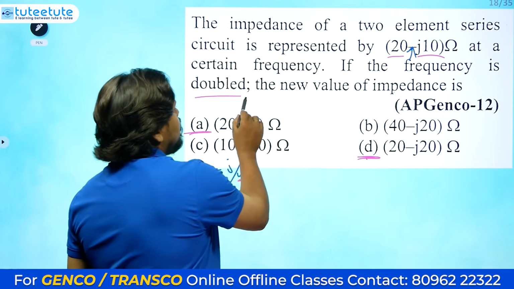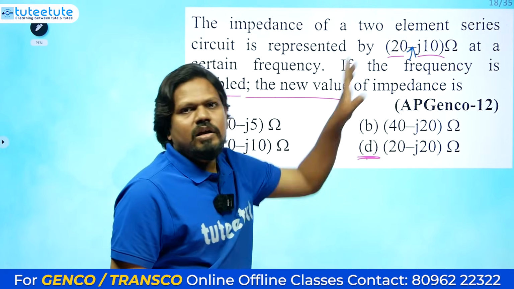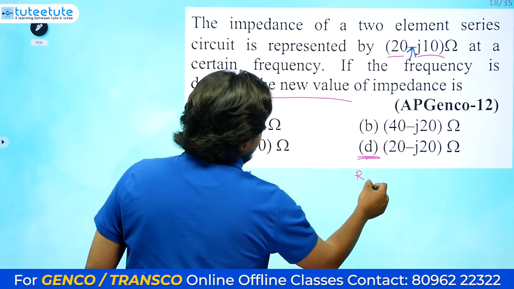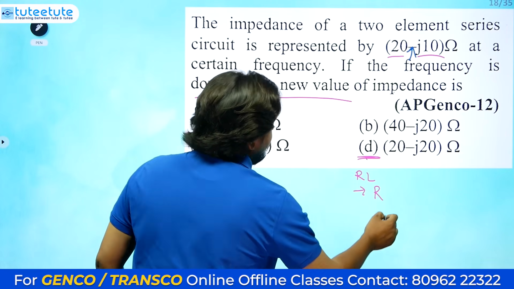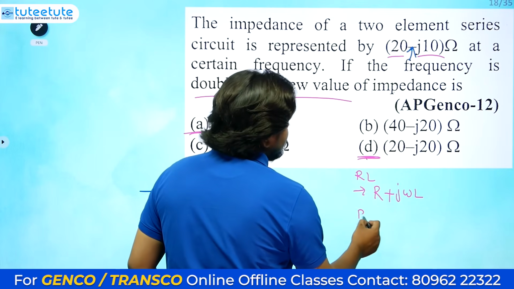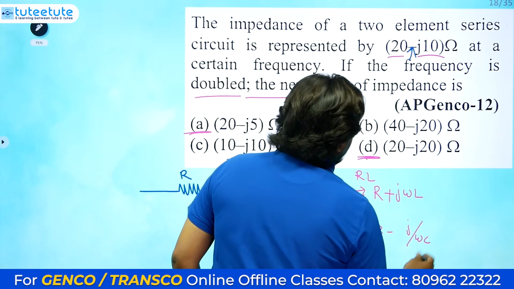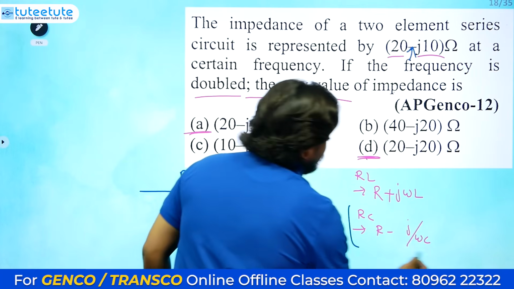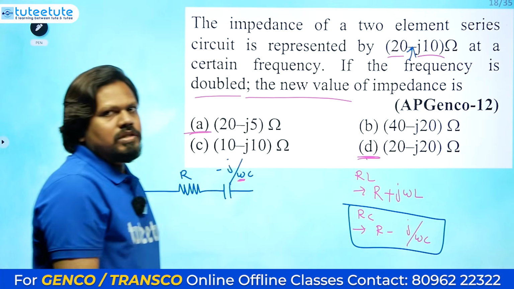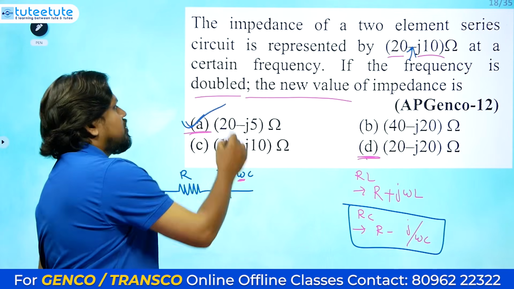If the frequency is doubled, what is the new value of impedance? Here you only need to understand whether it is minus or plus. If it is an RL circuit, the complete impedance is R plus j omega L. If it is an RC circuit, it is R minus j by omega C. Here it is minus, so if the frequency is doubled, this reactive part will decrease because it is in the denominator. That's why the answer for this question is option A.